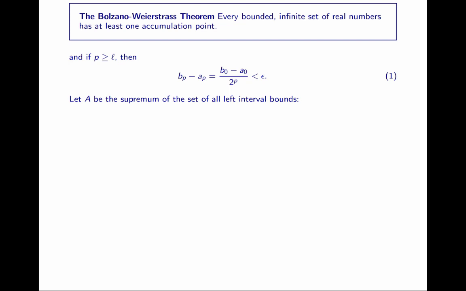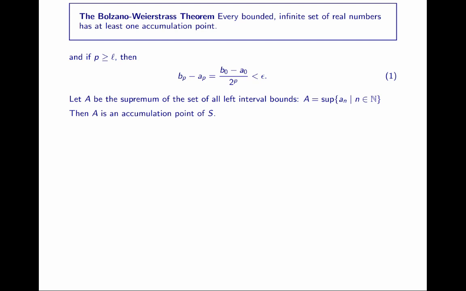Now let A be the supremum of the set of all left interval bounds. So A is the supremum of the set of all An for every natural number n. So if I go back to my illustration and take the left hand of my interval and take all of the left hands as I iterated, that would give me a set of numbers. It's a set of numbers that are bounded. It's non-empty, so therefore it has a supremum. Well, then A is the promised accumulation point of S.